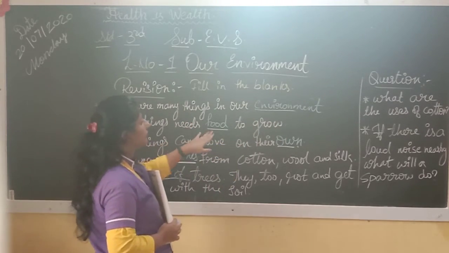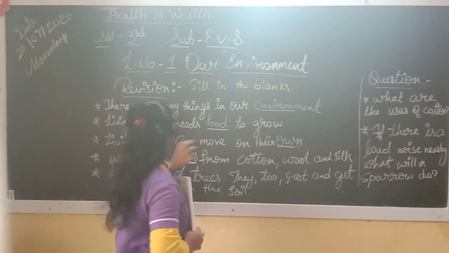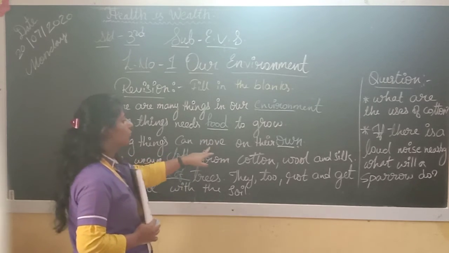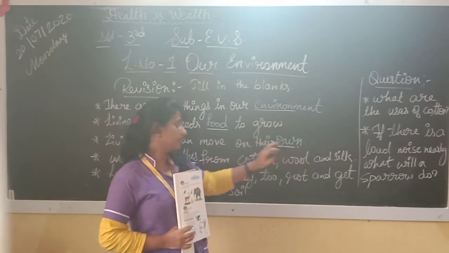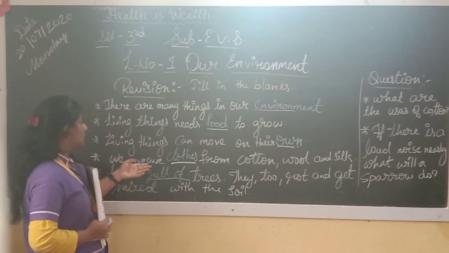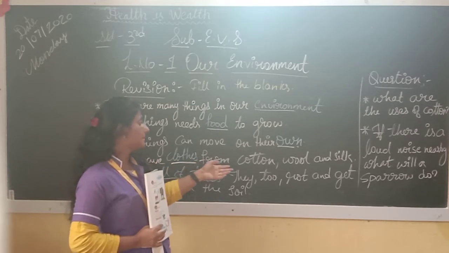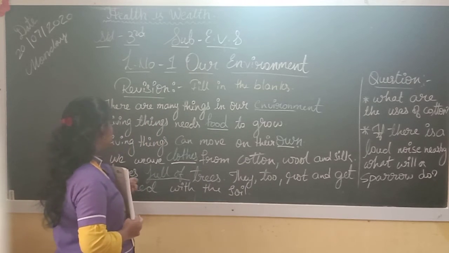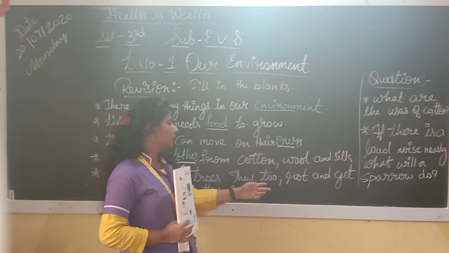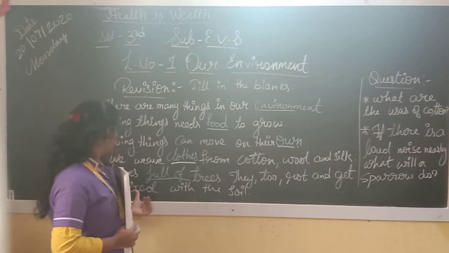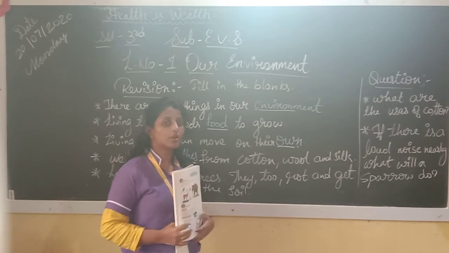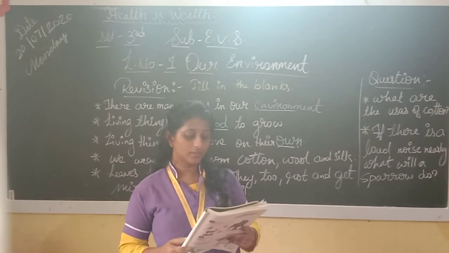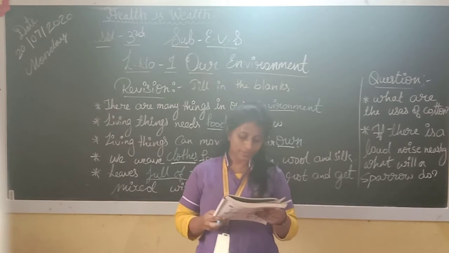Living things need food to grow. Living things can move on their own. We weave clothes from cotton, wool and silk. Leaves fall from the trees, root and get mixed with the soil. So, this is our environment.